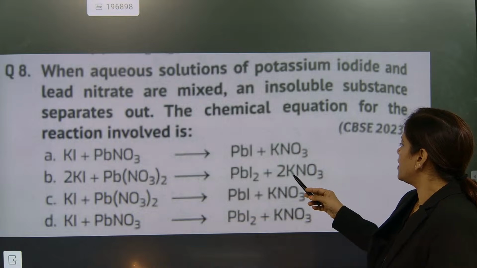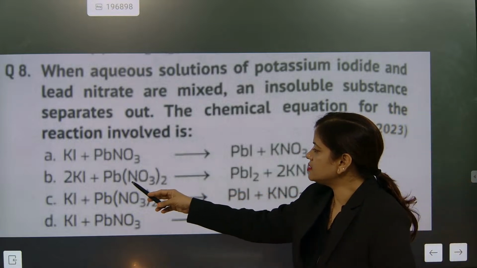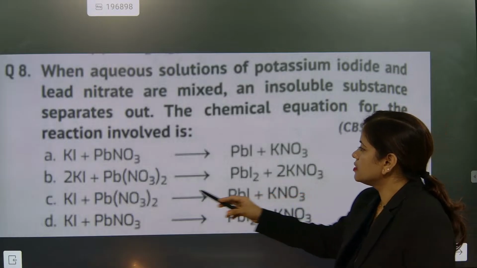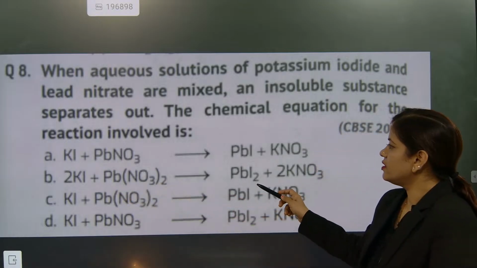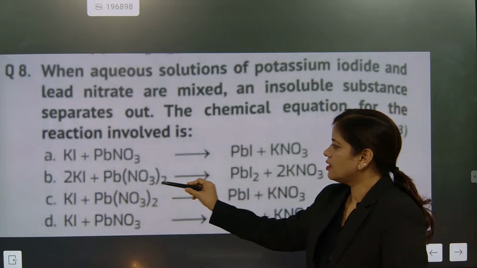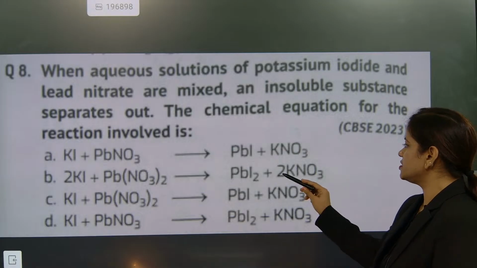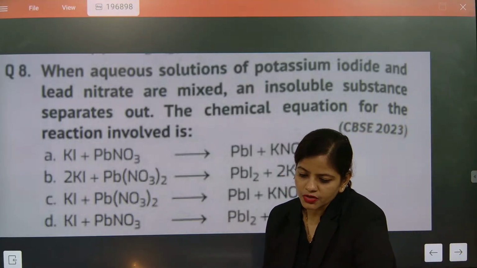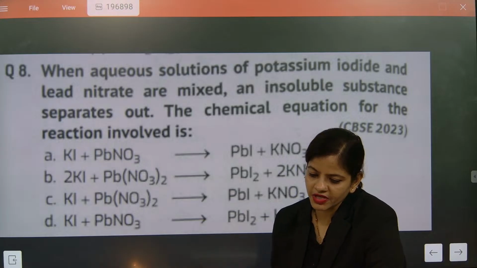Nitrogen is 2, nitrogen is 2. Potassium is 2, potassium is 2. Iodine is 2, iodine is 2. Oxygen is 6, oxygen is 6. So I think B is the balanced one. Yes, absolutely. So those who have given B as answer, B is the correct answer.